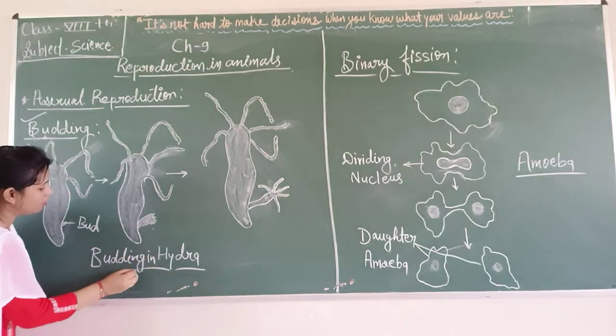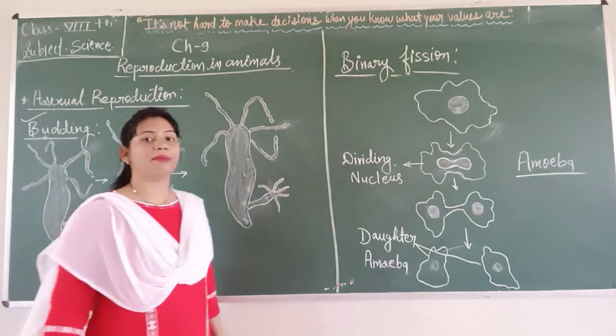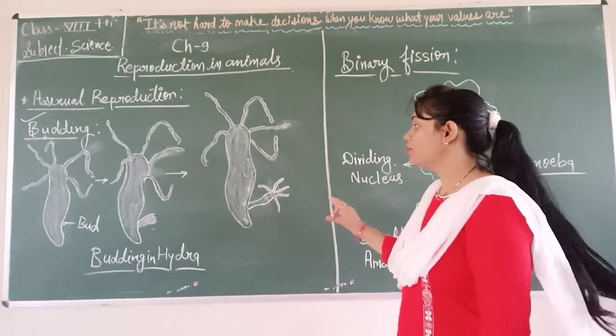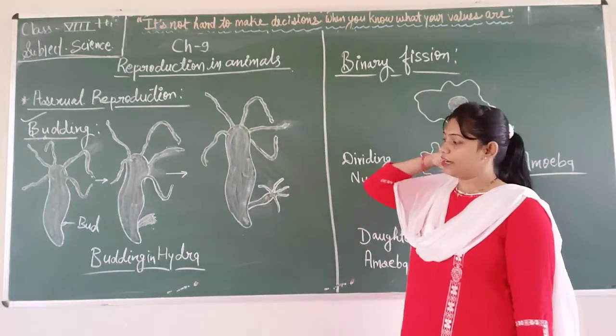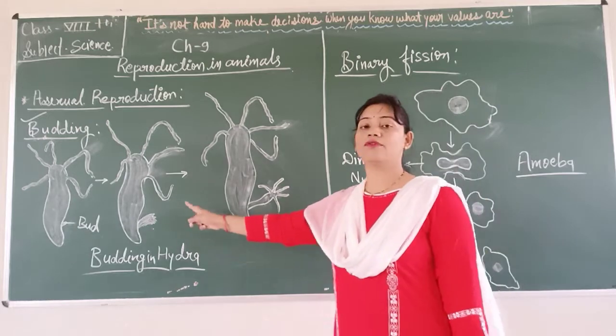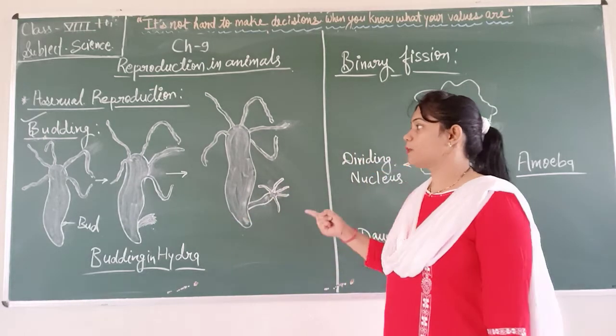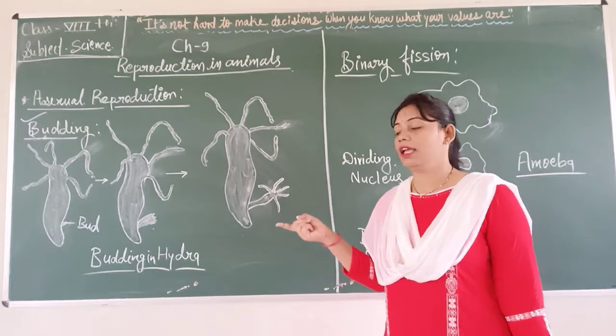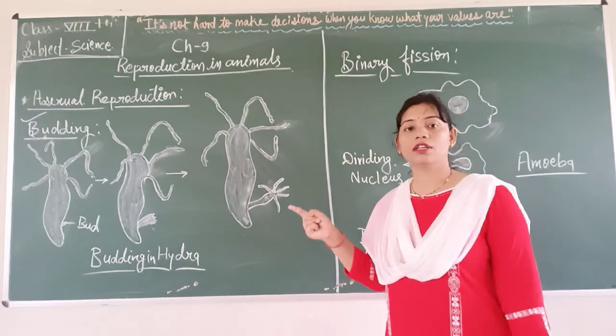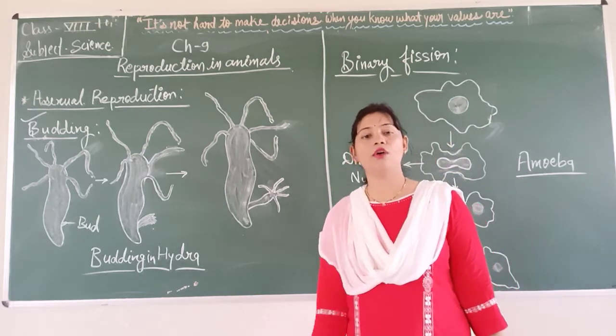Budding. You can consider this picture as budding in hydra. A bud is there, and after that it is converting into a new hydra. So this process is known as budding. Now come to the amoeba.